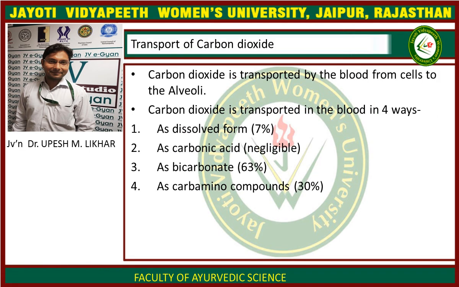Let's start transport of carbon dioxide. Carbon dioxide is transported by the blood from cells to the alveoli in four ways: as dissolved form, as carbonic acid form, as bicarbonate form, and as carbamino compounds.